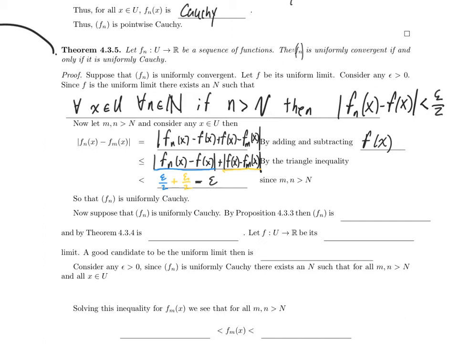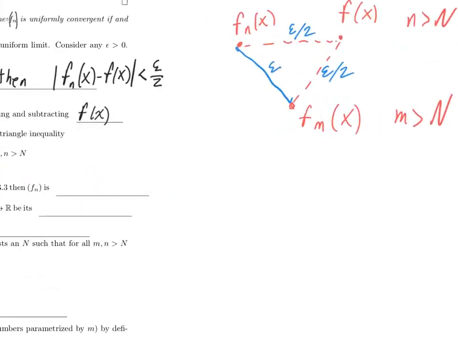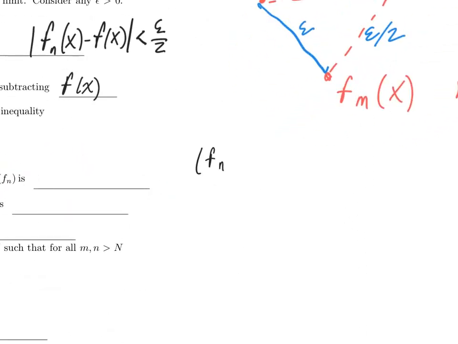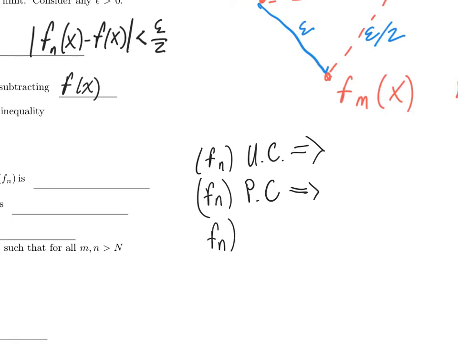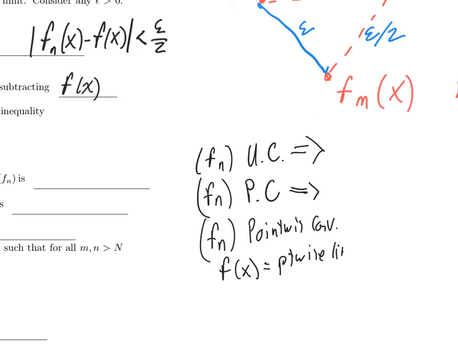Now, on the other hand, suppose that f sub n is uniformly Cauchy. We need to construct a uniform limit. And let me go ahead and sketch how the argument will go. So, here's how I'll go. F sub n uniformly Cauchy implies f sub n pointwise Cauchy. Right, we proved that, we just did. That in turn will imply f sub n pointwise convergent. Let's set f of x to be the pointwise limit.